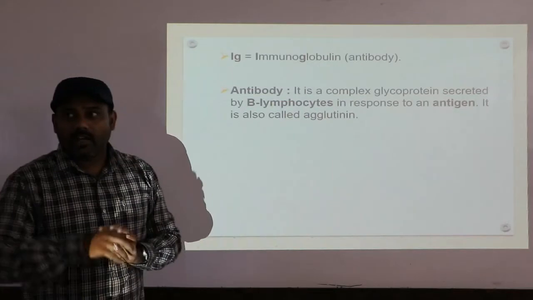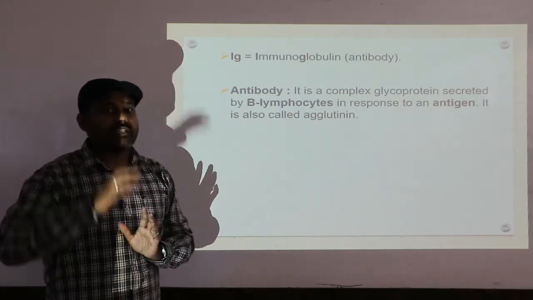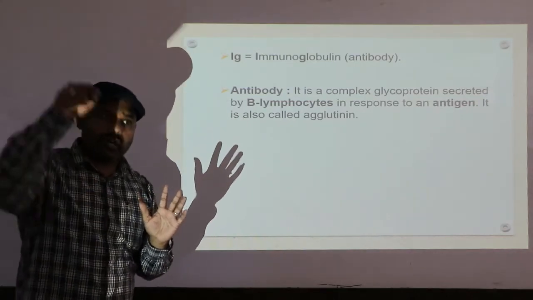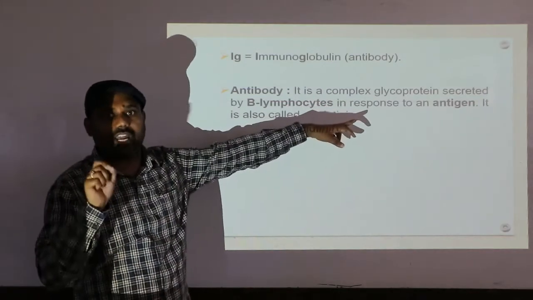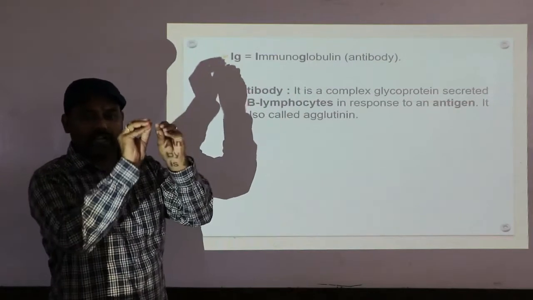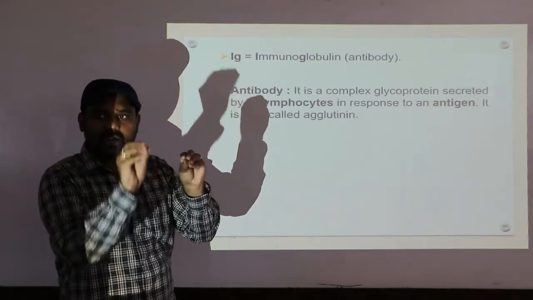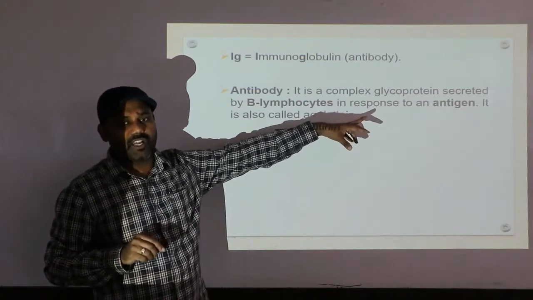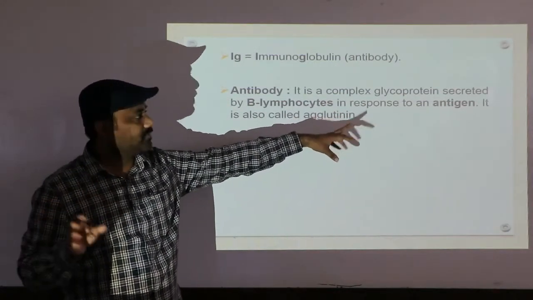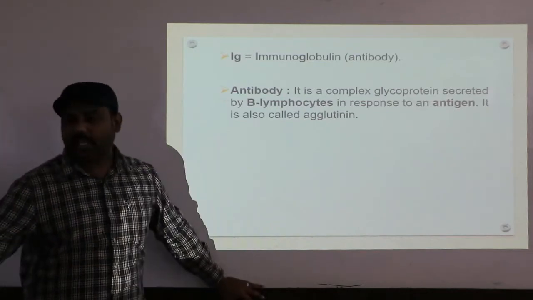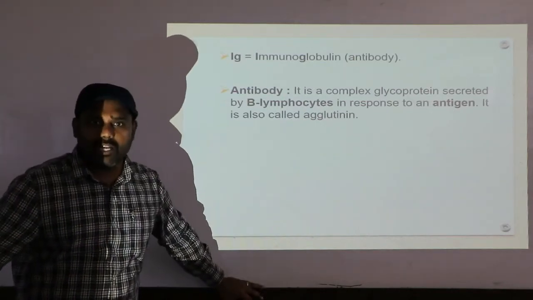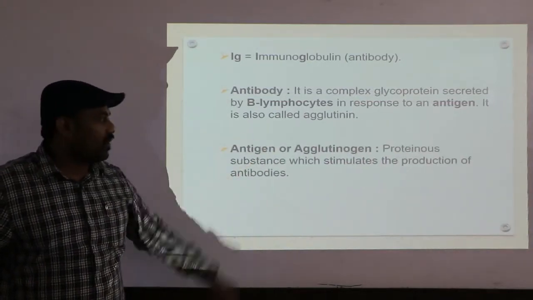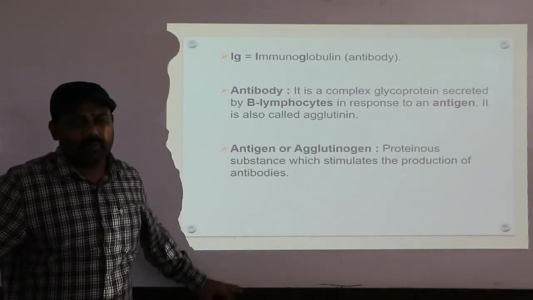It means those antibodies are never present or produced in the body on their own. They are produced in the body only in the presence of a pathogen or antigen. Antibodies are proteins secreted by the B lymphocytes only in the presence of an antigen. Clear? So they never secrete otherwise. It is also called agglutinin. Another name of the antibody is agglutinin. And one more: antigen is also called agglutinogen. I mean both are one and the same.